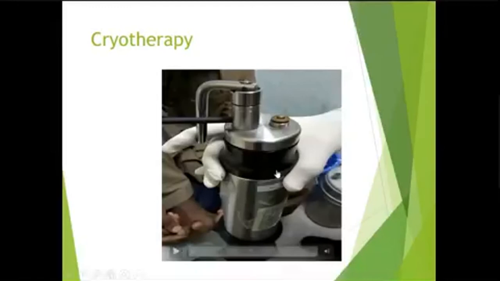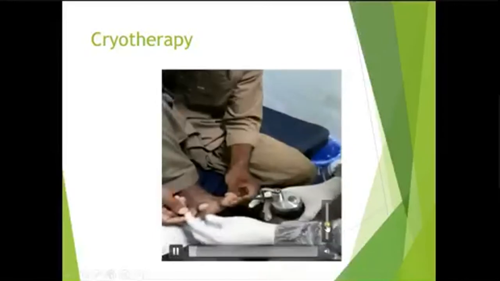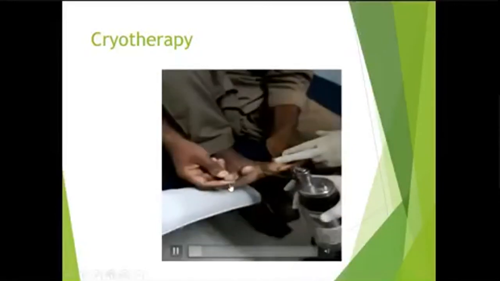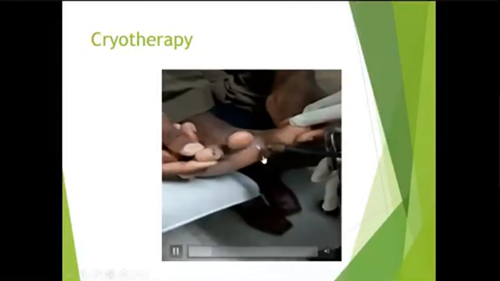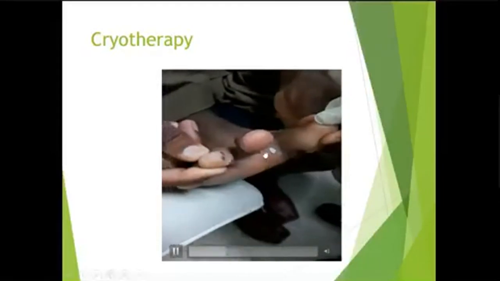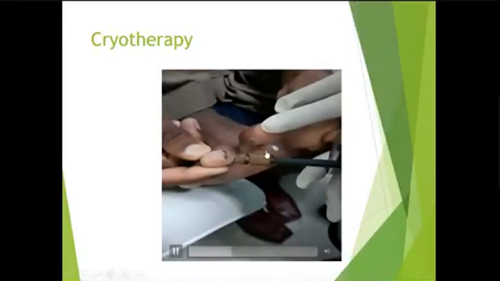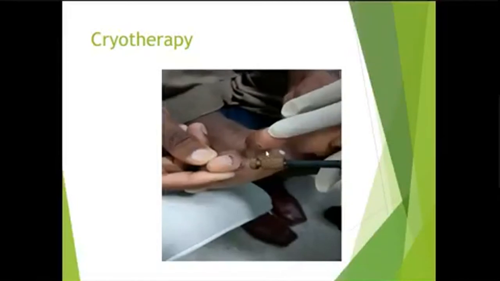Cryotherapy is basically done with liquid nitrogen. Liquid nitrogen is very cold. It has a temperature of minus 196 degrees centigrade, and it freezes the wart. You can see the cryotherapy procedure being done. It is a cryo gun which sprays this liquid nitrogen over the wart, and the wart is frozen. This freezing of the wart will cause apoptosis of the cells and shedding of the wart in a few days.